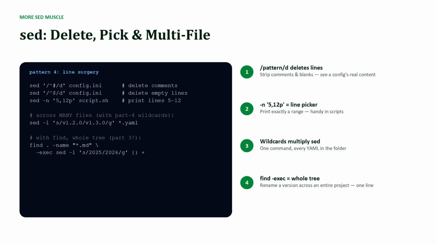And now watch the series compound. With part 4's wildcards, 1 sed command updates a version number across every YAML file in a folder. With part 3's find and its -exec option, the same edit sweeps an entire project tree, every markdown file, 1 line. That moment, when the tools you learned separately start multiplying each other. That's the whole design of Linux, and of this series.